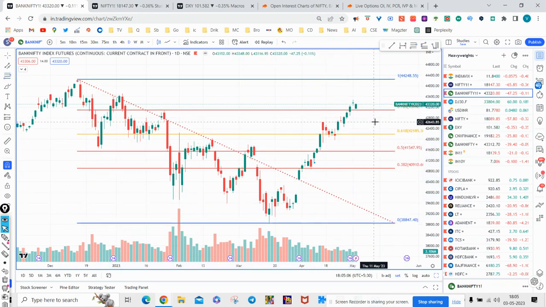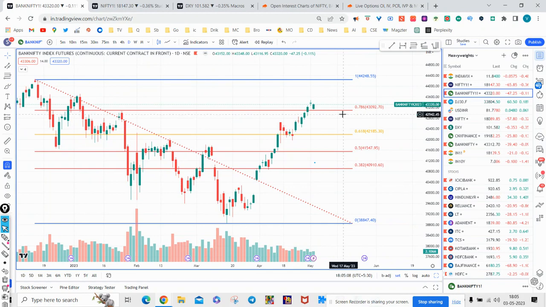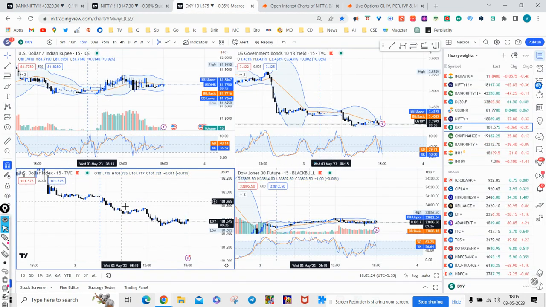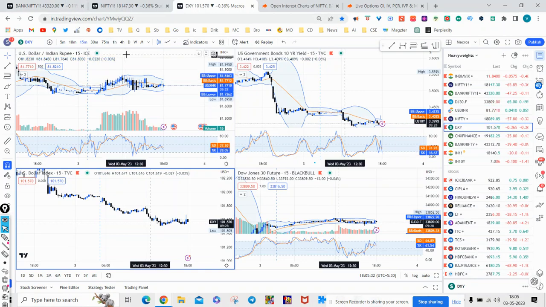Price is comfortably sitting above the 0.786 level. It has consolidated around 0.618. So, at least looking at the charts, I'm expecting that it can test this pretty soon, 44 to 48. The dollar index is also supportive of this, because it's continuously in a downtrend, and most importantly, running up to the event. So let us see how the market reacts post today's Fed decision.